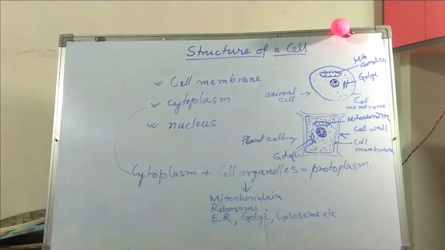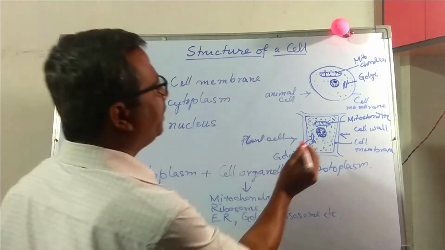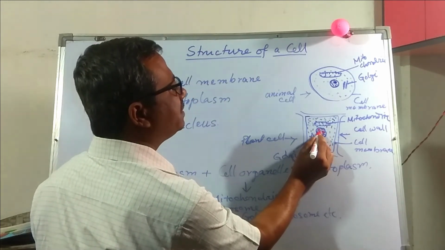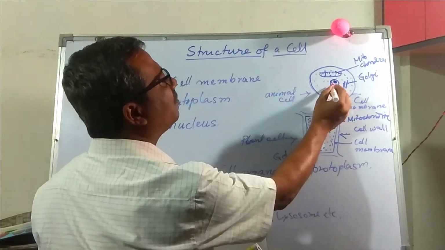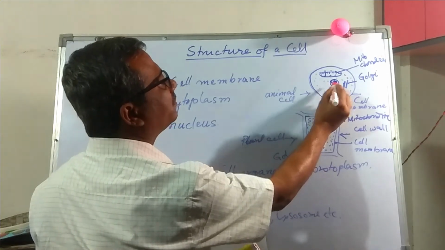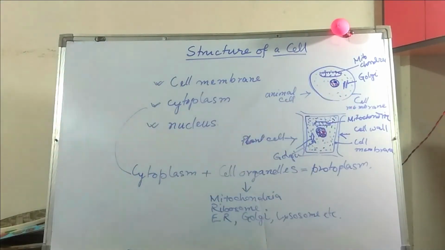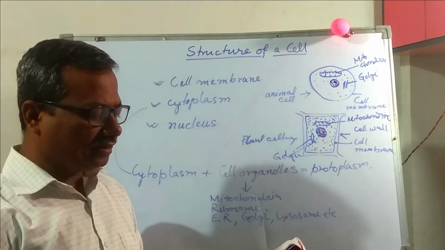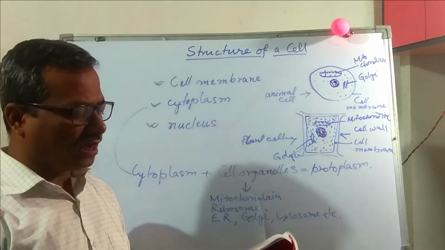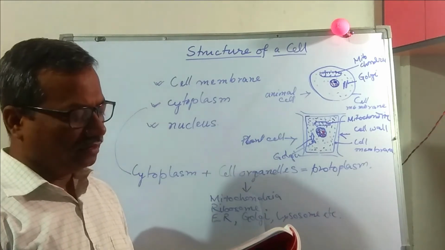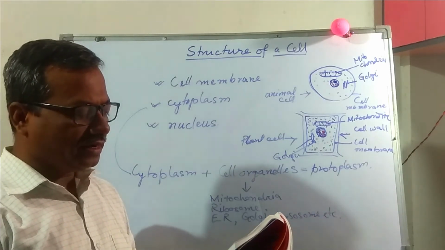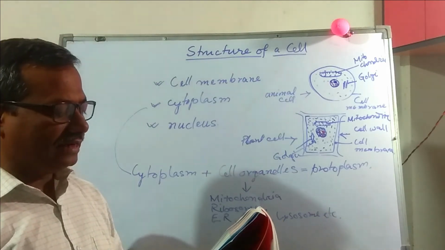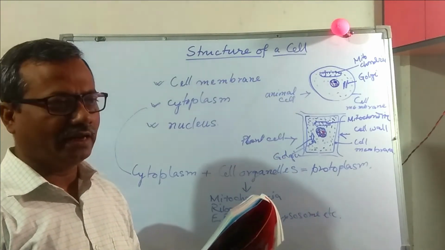I can show you using another ink. This is nucleolus, and these are the thread-like substances. These are the chromosomes. The hereditary units of chromosomes are called genes. What is a gene? The hereditary units of chromosome are called genes. These hereditary units are nothing but DNA.